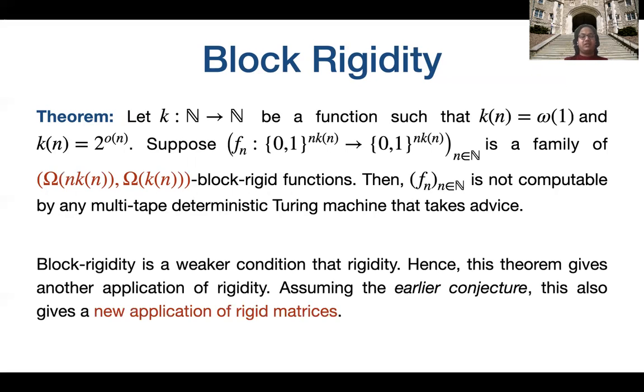I would again like to mention that block rigidity is a weaker condition than rigidity. Hence, this theorem gives an extra application of rigidity as well, since rigid functions would also satisfy this property of not being computable by multi-tape deterministic Turing machines that take advice. Assuming the earlier conjecture, which said that rigid matrices are rigid when seen as functions as well, this also gives new applications of rigid matrices.